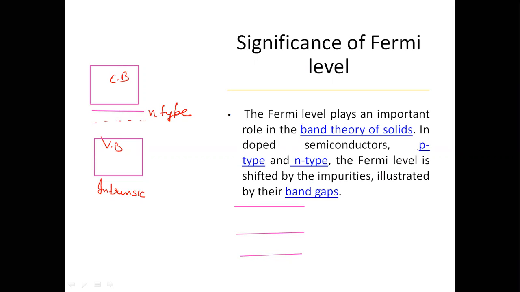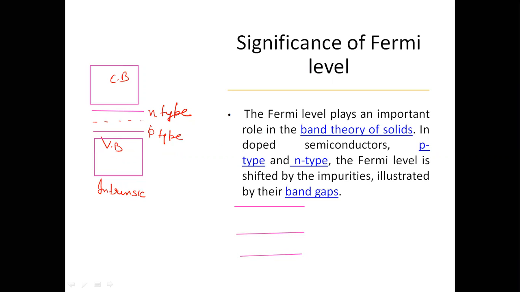We add trivalent impurities, and the effect is that the number of free holes increases. The effect on the energy level is that the Fermi level shifts near the valence band. This is for p-type.